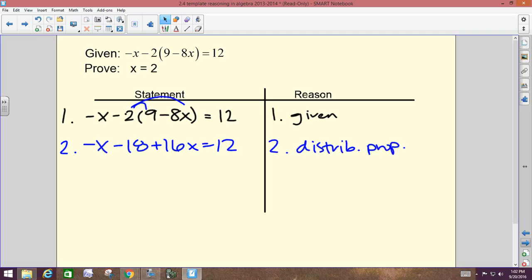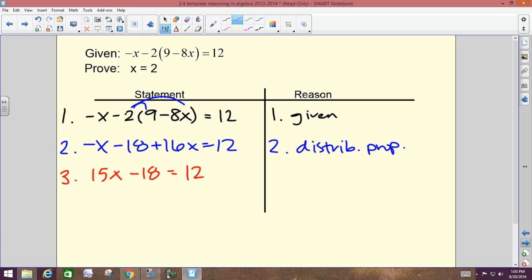Trinity? Add like terms. So what terms are we going to combine? And that would give me what? Good. So 15x minus 18 equals 12. Trinity, did you add on both sides of the equal sign? Did you subtract on both sides? Okay, so that's not addition nor subtraction. I didn't do it on the left and right side.